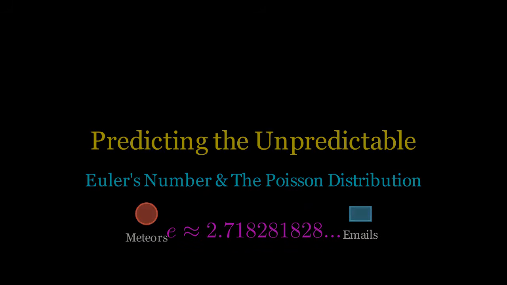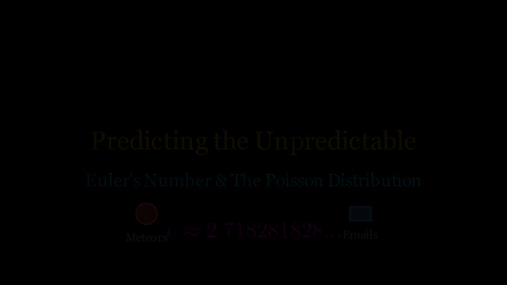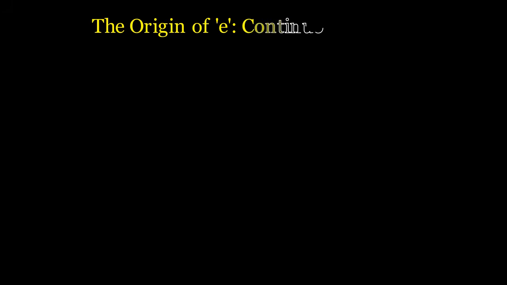And at the absolute center of this distribution lies Euler's number, denoted as e, approximately equal to 2.71828. Today, we will explore why e, a number famous for calculating compound interest, is actually the key to predicting the unpredictable. To understand the Poisson distribution, we first must understand the origin of Euler's number, e.